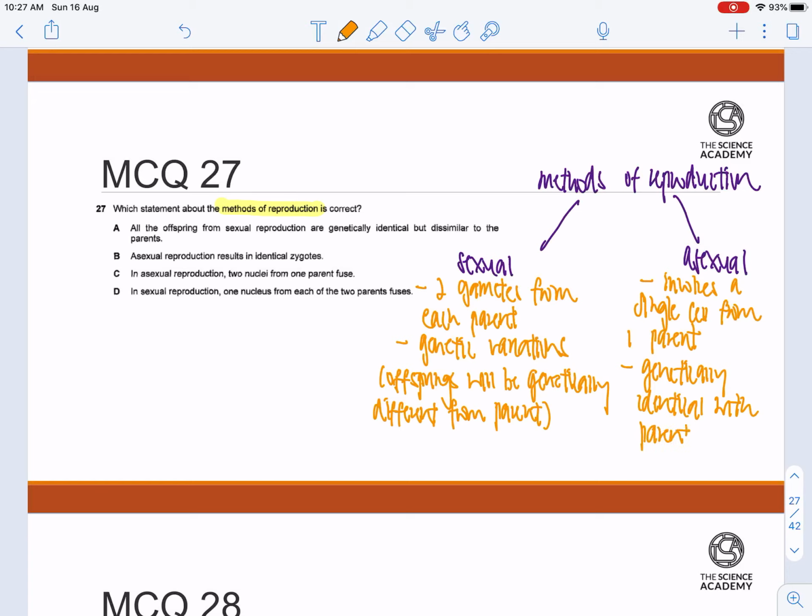So there will be no genetic variations at all when we are talking about asexual reproduction.